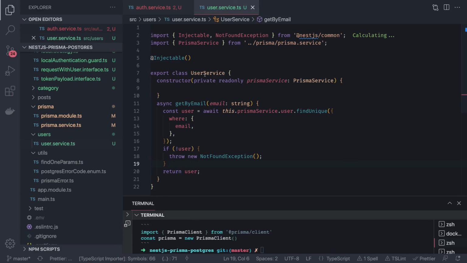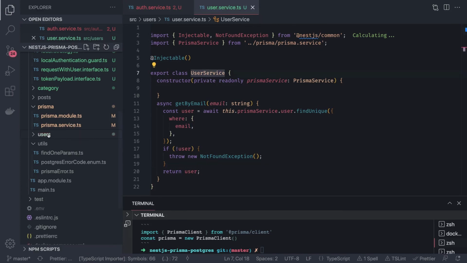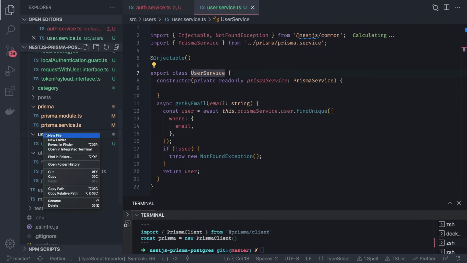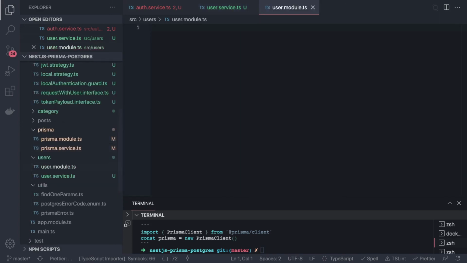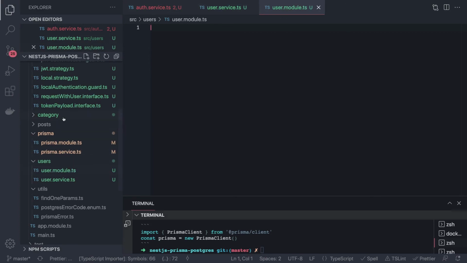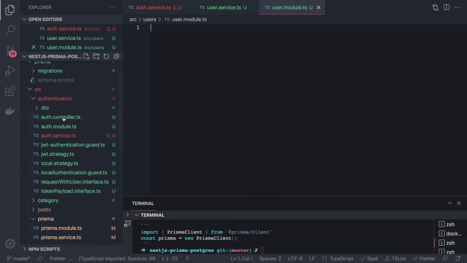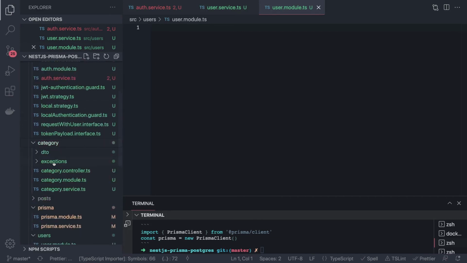Okay, so we are using user service, and I will create a module also here, because we have to use this user service inside the authentication module. So user.module.ts. Inside user module you will just use the same stuff which we have created inside category module. Instead of creating this we can copy a couple of things from here.